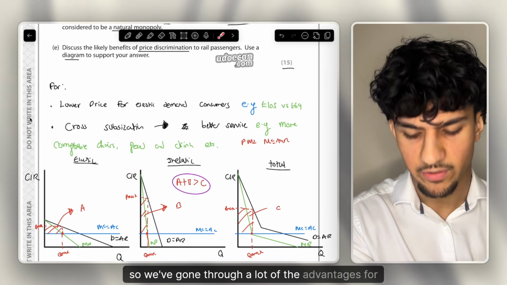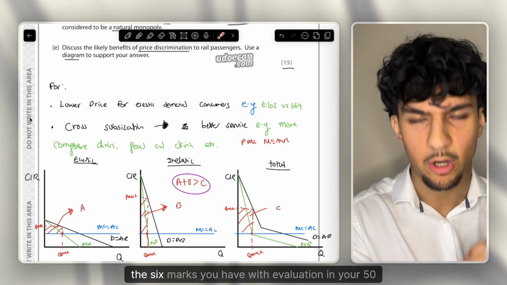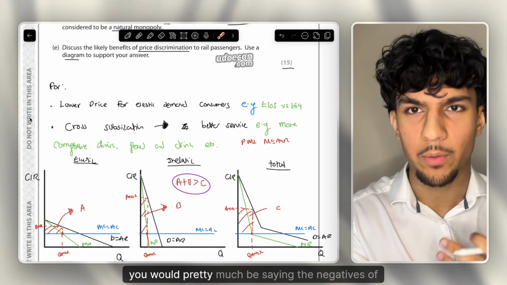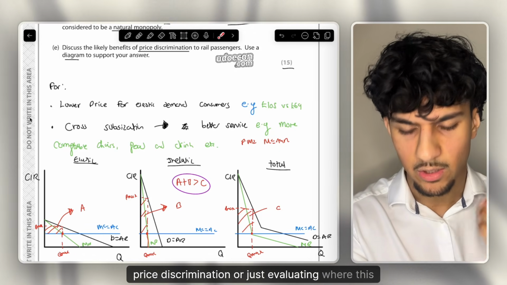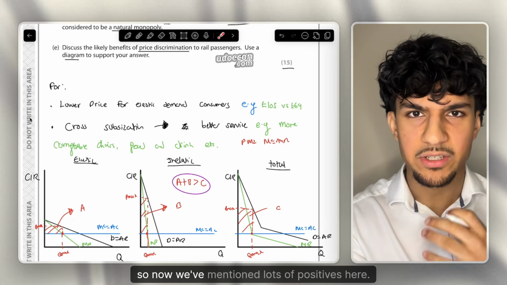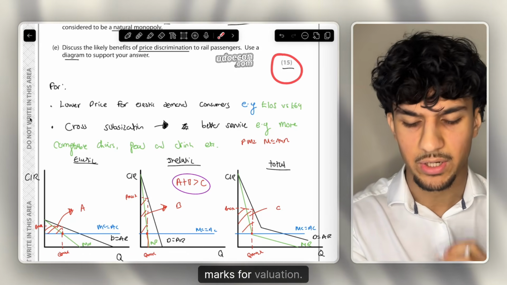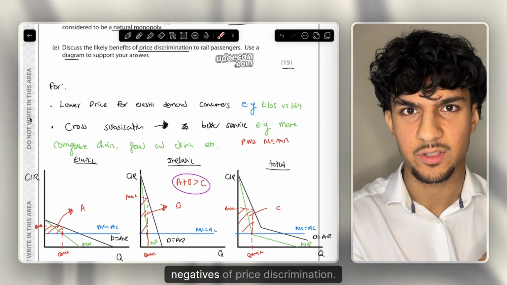Okay, so we've gone through a lot of the advantages for price discrimination, but with regards to evaluation in this paragraph, the 6 marks you have with evaluation in your 50-mark question here, you would pretty much be saying the negatives of price discrimination, or just evaluating whether this firm can price discriminate. So now we've mentioned lots of positives here, but of course for this question, there are still 6 marks for evaluation. So in the evaluation, essentially all you would be doing is giving the negatives of price discrimination.